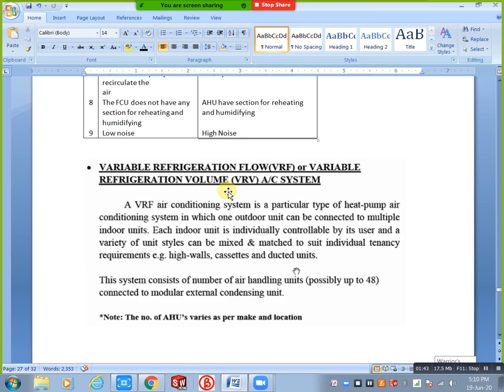That is company differentiation, but both are same. Actually we consider both as the same thing, only the company is different. Remaining working and everything is same, VRF and VRV. Just consider both are same, that's it. You don't need another.